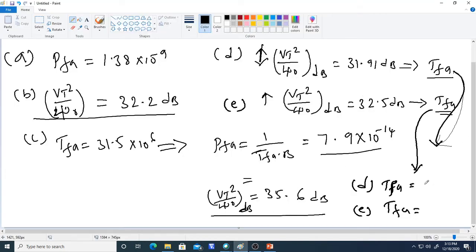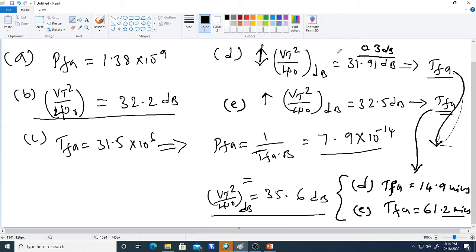Okay, so you check it. For D you will get around 14.98 minutes, and for E you will get 61.28 minutes. So now we can see here how significantly the average time between false alarms varies just for increasing or decreasing by 0.3 dB. That's why you need to take care of this threshold to noise ratio, in order to overcome this problem of false alarm.